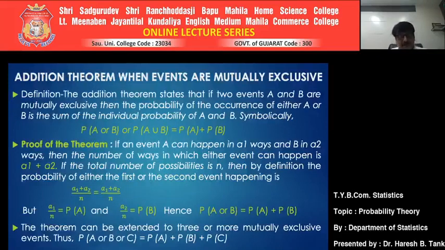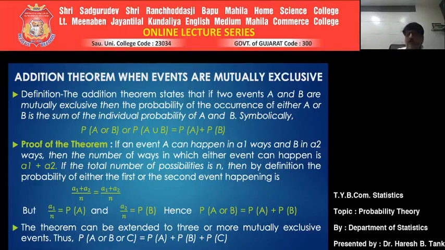Addition theorem is classified in two ways. When events are mutually exclusive, then one formula is used. The same addition theorem, when events are not mutually exclusive, then there would be some alteration in the formula.